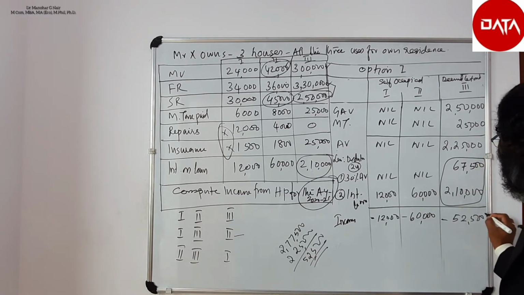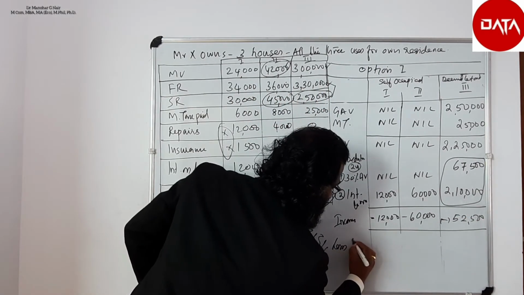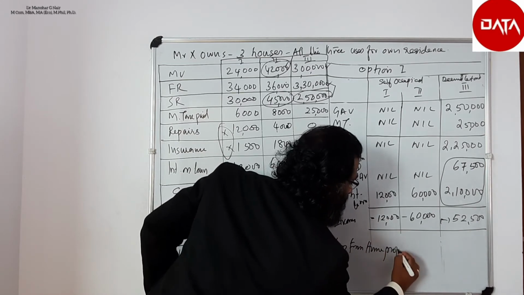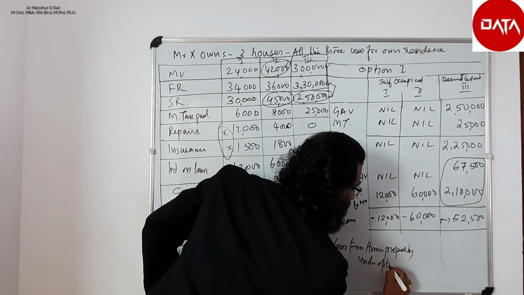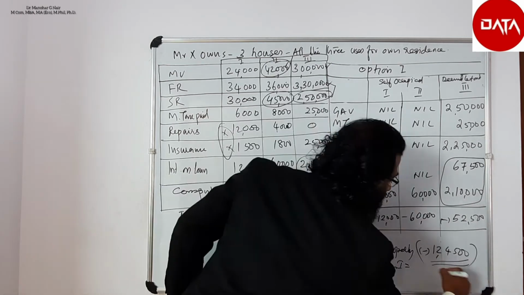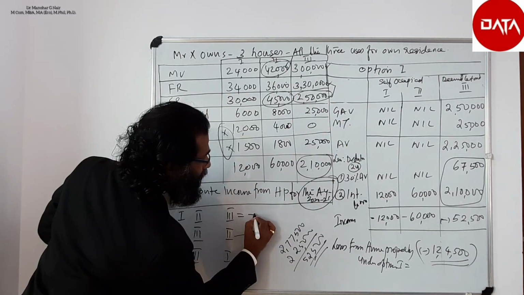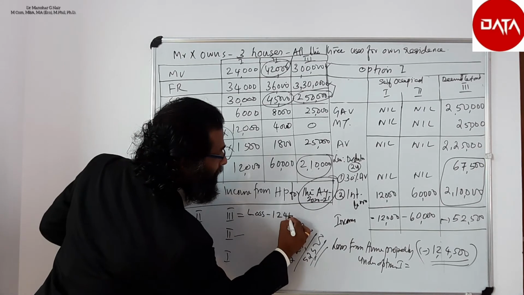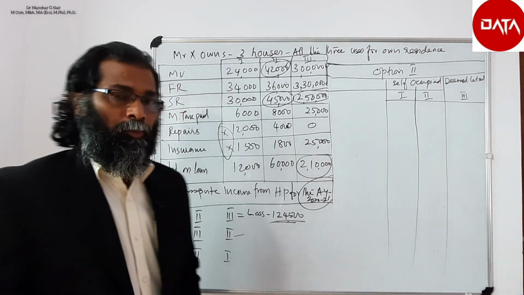That is also negative income. Therefore, the loss from house property under option 1 is 1,24,500. Loss 1,24,500.